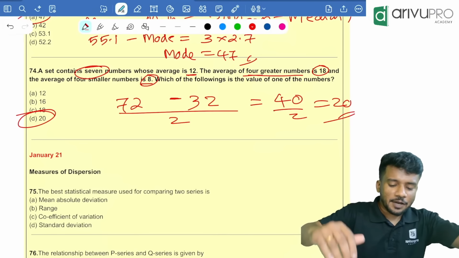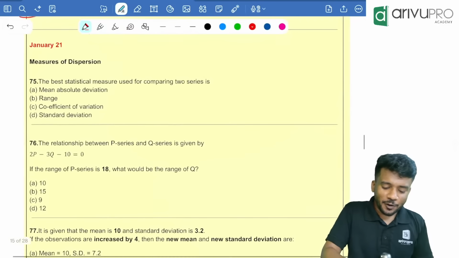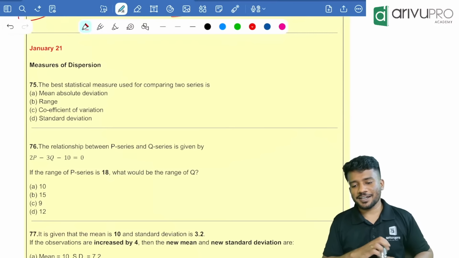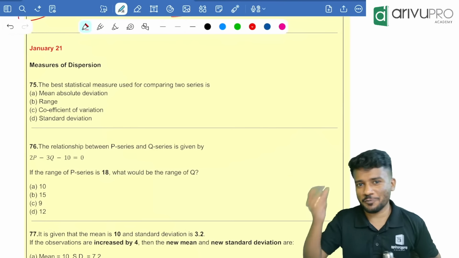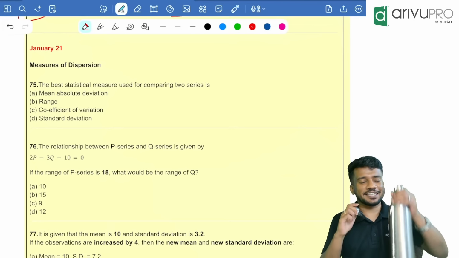So that is measures of central tendency for you people. Now we are going to start off with measures of dispersion. I hope that you understood the pattern, what all things got repeated again and again.